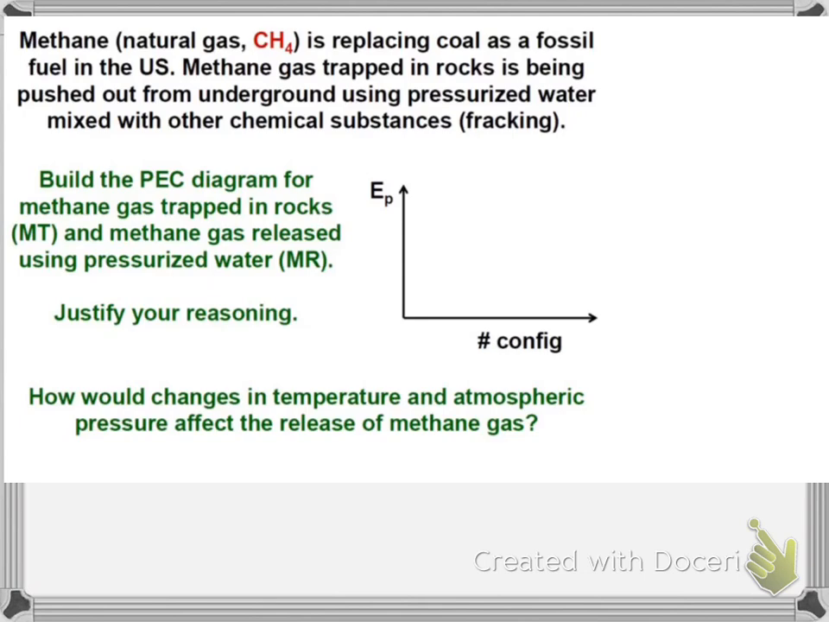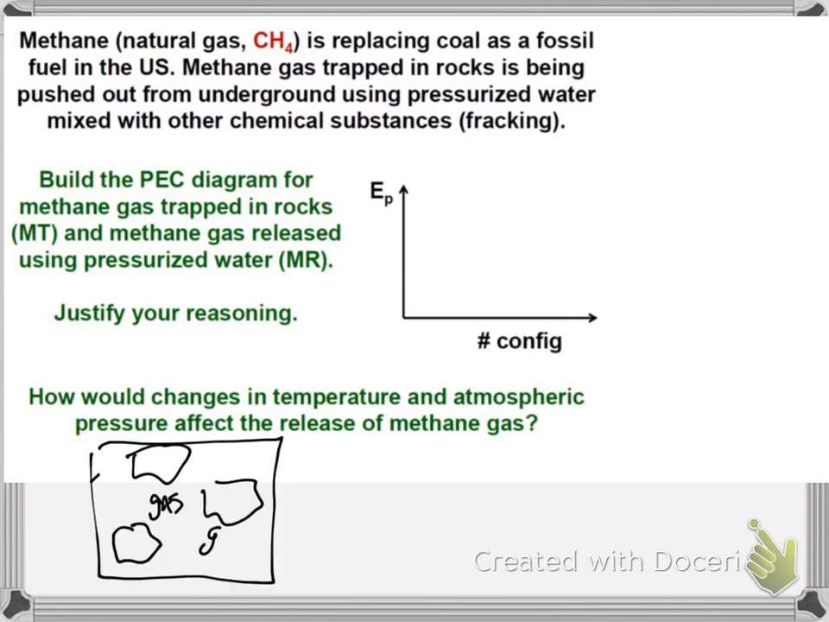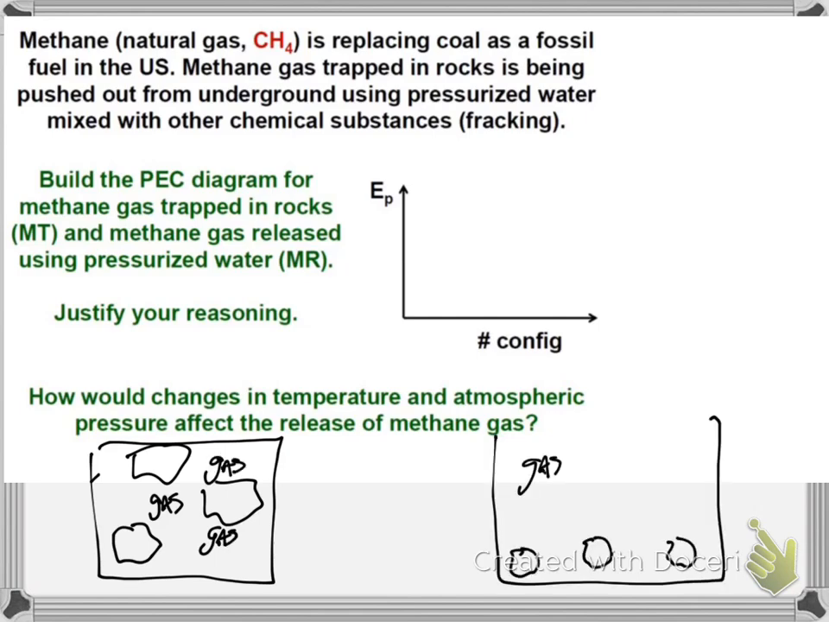All right, so here we have a PEC diagram that we need to draw. We're given some information about fracking and about gases that are trapped in rocks, constricted versus free gas particles. All right, so we're going to analyze this by looking at a picture. So here's the trapped gas in the rocks. And then we have the rocks down, and here for the free gas, and so the gases are really far apart now in the free case.